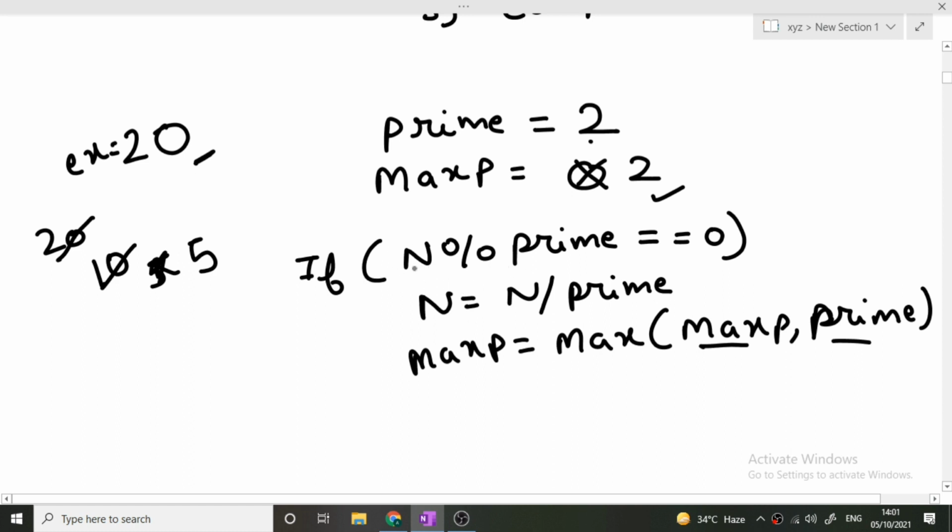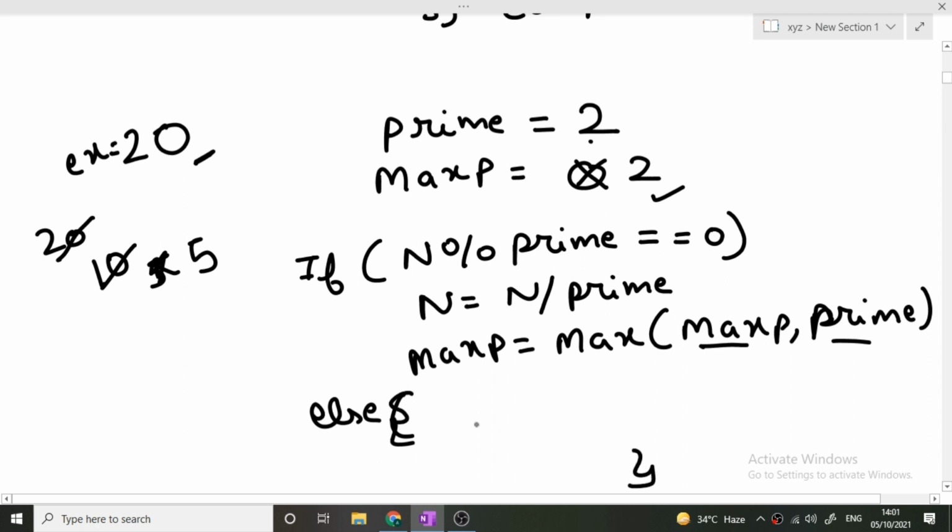Now our n is 5 and prime contains 2. So is our n mod prime double equal to 0? So is 5 mod 2 equal to 0? No, it is not 0. Then this if condition will not run. Then comes the else condition, in which we will be writing the code.